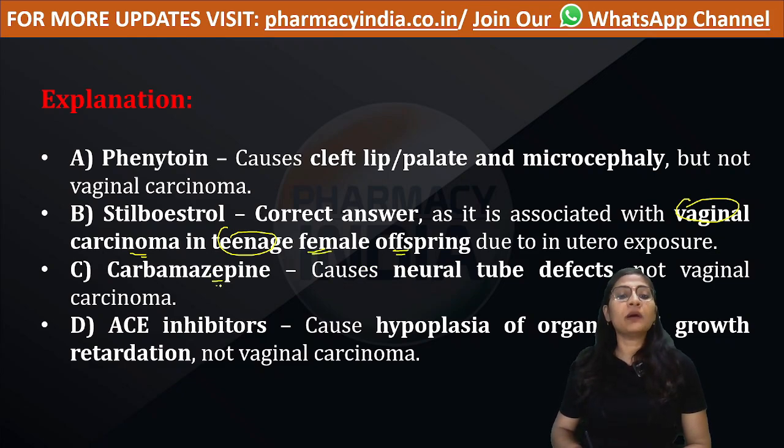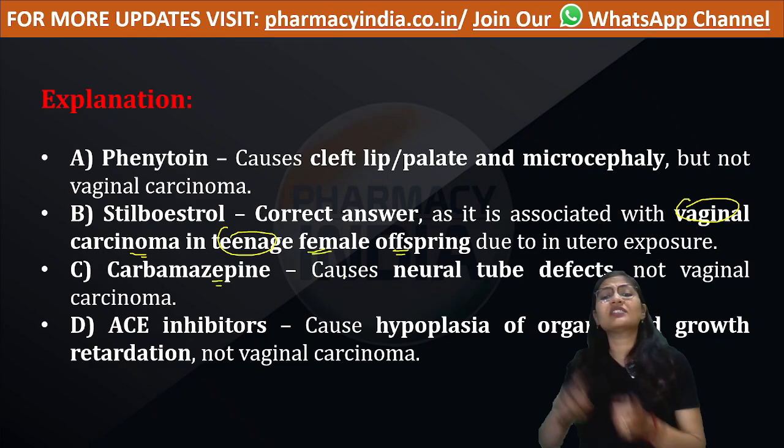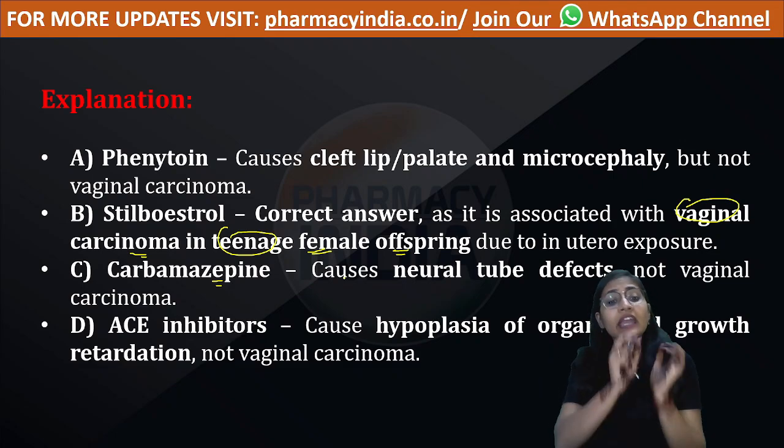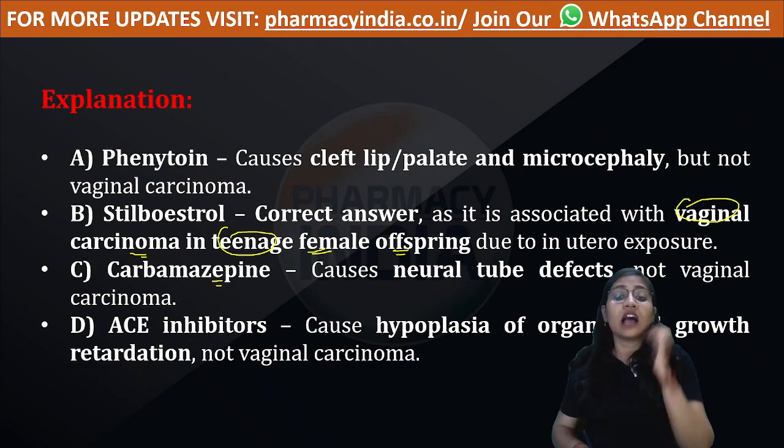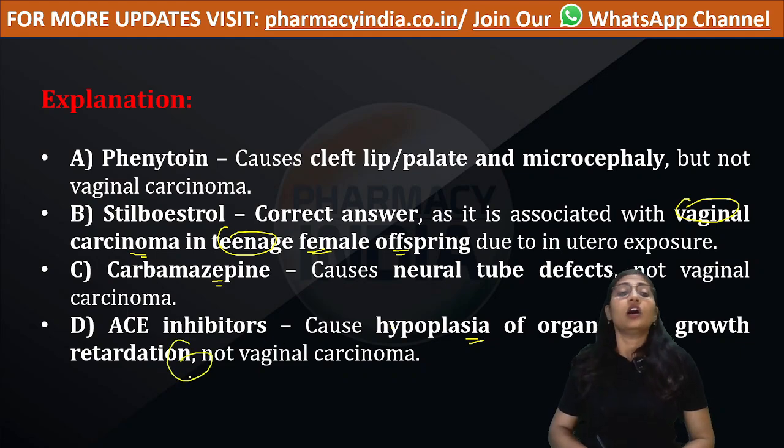Next is carbamazepine, it causes neural tube defect. ACE inhibitor causes hypoplasia of organs and growth retardation. Also, phenytoin causes cleft lip and microcephaly.